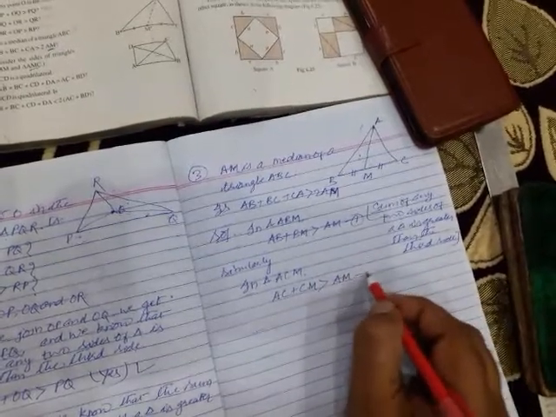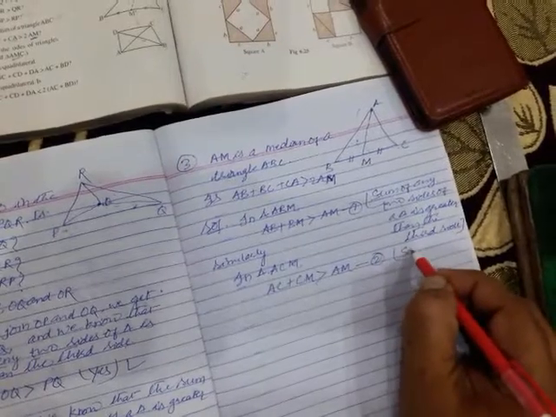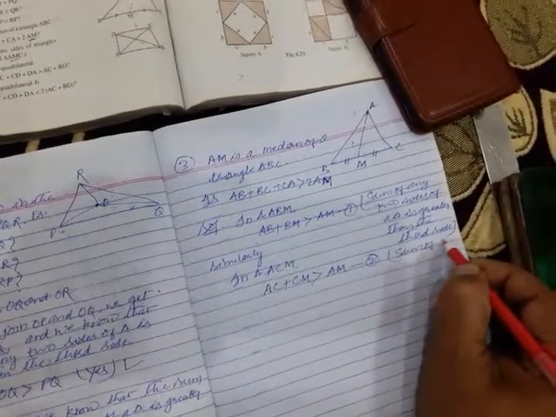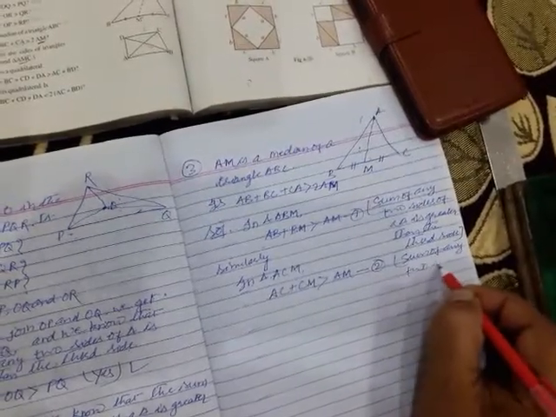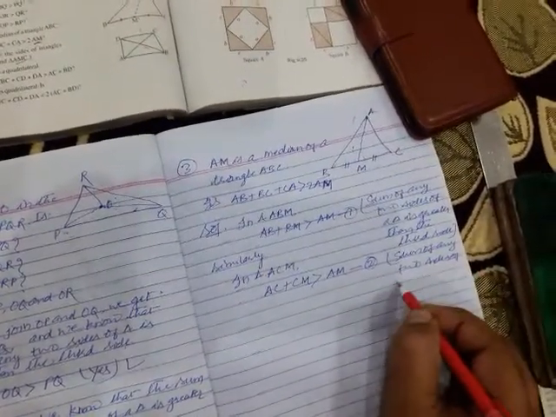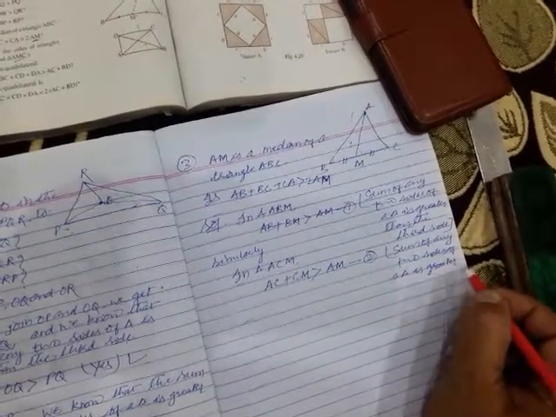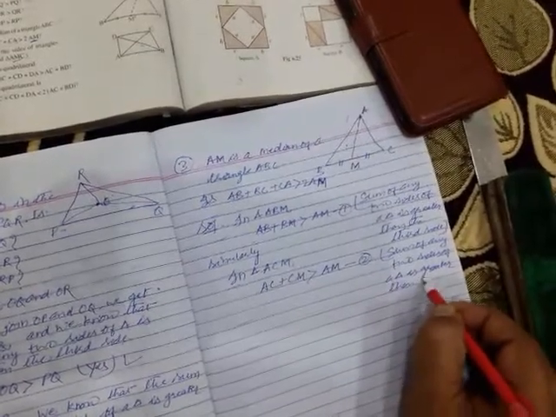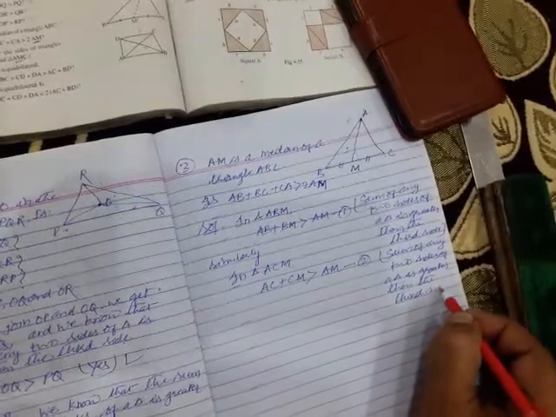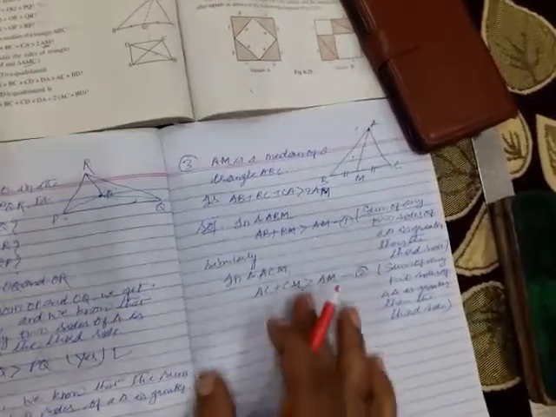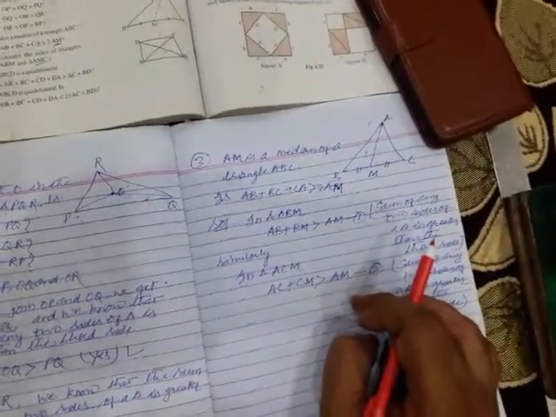Okay children, again this is equation number 2, and for the same reason, the sum of any two sides of a triangle is greater than the third side. Now equation number 1 and equation number 2 are there.